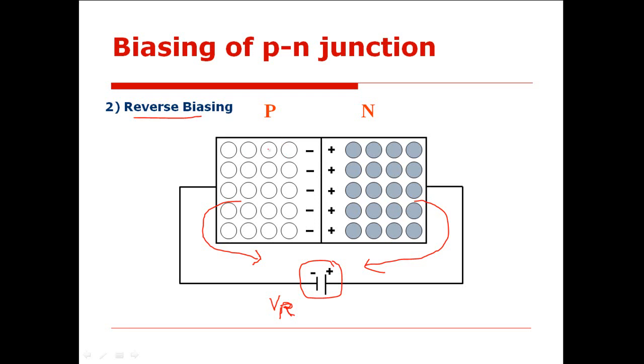So suppose first there are 10 holes here and 10 electrons here. Now, due to application of this reverse potential, if these 10 holes get attracted towards the negative terminal and these 10 electrons get attracted towards the positive terminal of the battery, it means that the width of the depletion region keeps on increasing as the reverse potential keeps on increasing, isn't it?